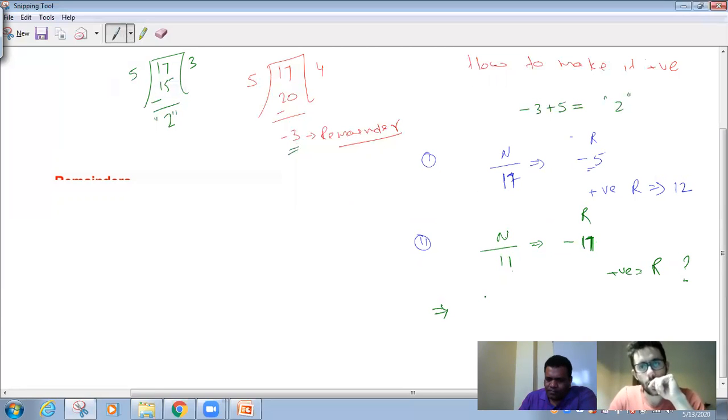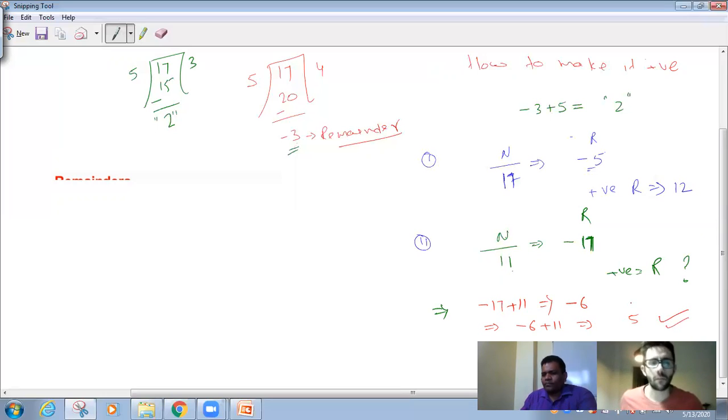You add 11 to -17, but still you are getting -6. So what to do? You repeat the step. -6 plus 11. So finally, 5 is the positive remainder. If you're still getting negative, not a problem, you can add further. Clear? Okay.